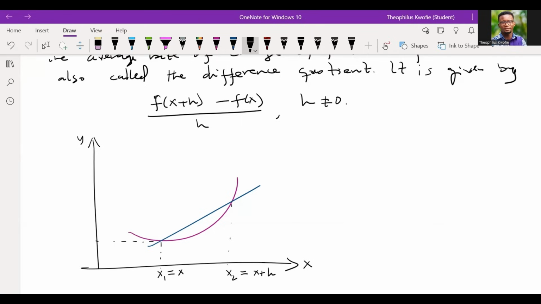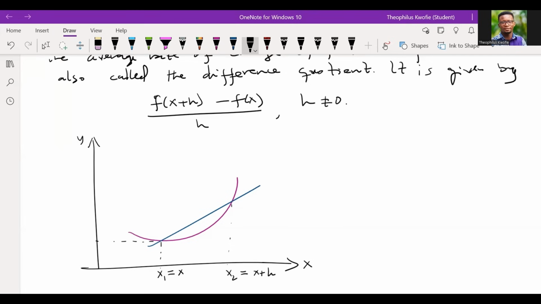So let's take note. If I have a point, let's call it x1, we are assuming that it's x. Suppose there has been a change in x, it means that x would be affected by a certain margin. What margin are we talking about? That small change is your h.